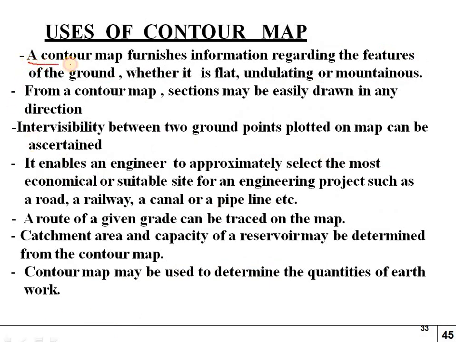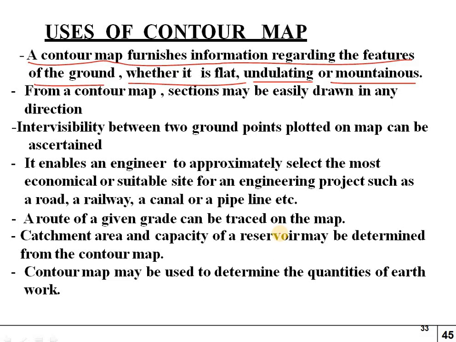Next, uses of contour map. A contour map furnishes information regarding the features of the ground, whether it is flat, undulating or mountainous. Just like I have said, we can see what the ground position is.